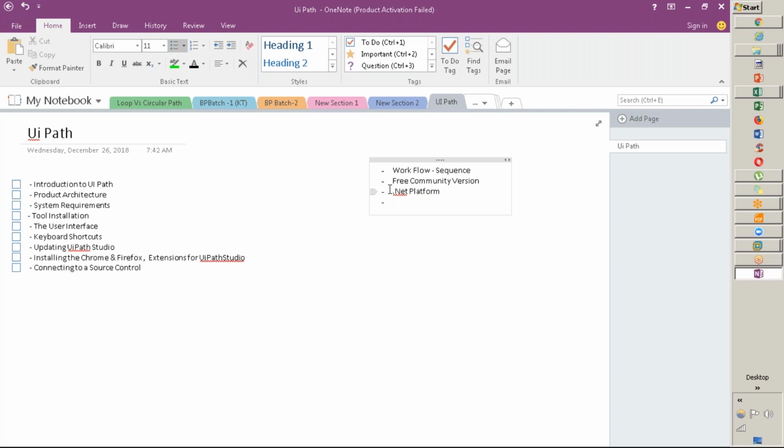Now other pointers: easy to use. Again, it also has drag and drop features. Another point is it has a really good support structure, guys, compared to other tools I see. For example, if you want to go for training with AA and Blue Prism, it is not right away available; sometimes you have to be a partner.